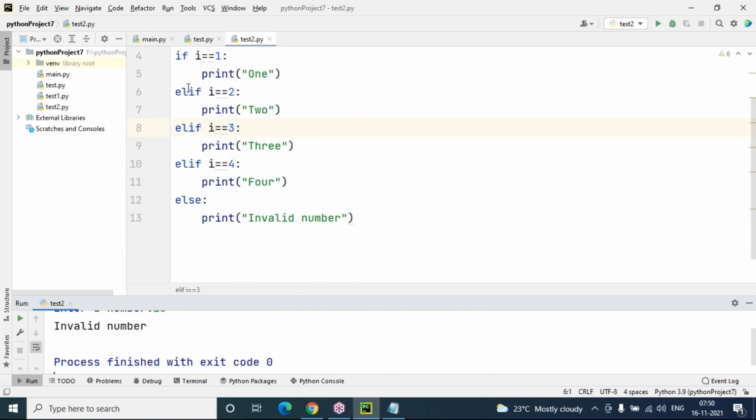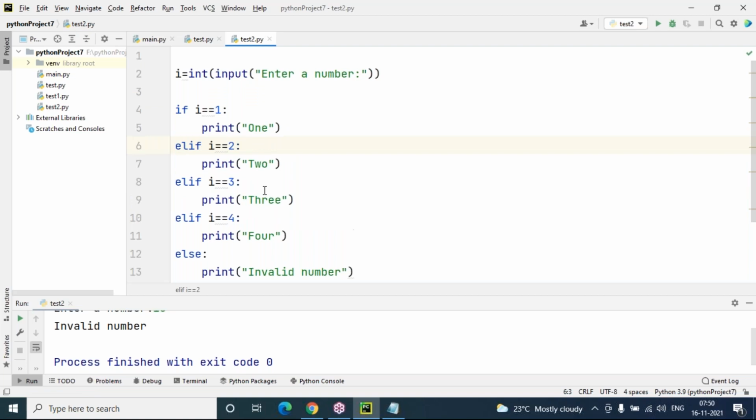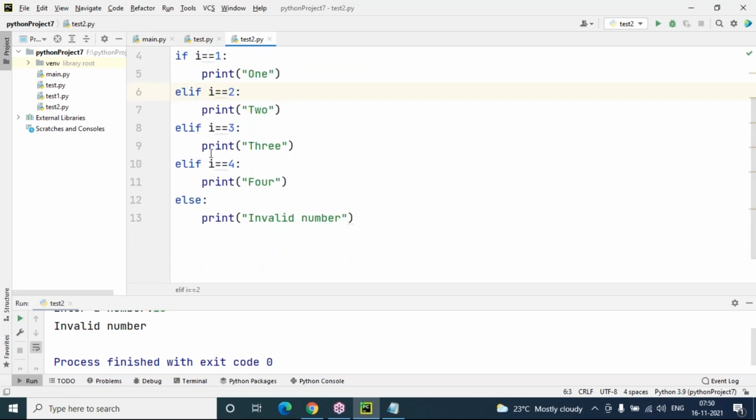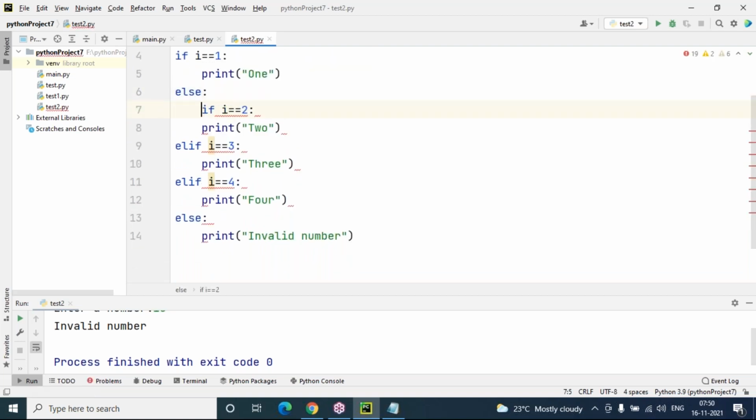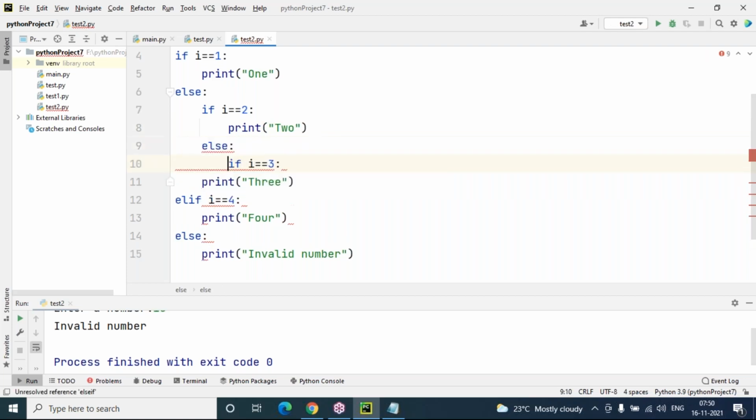But sir, why don't we use else space if here? You can see else space if is not allowed. So elif is a short form of else if. You can combine them as elif. This is valid. In case you don't want to write it like this, you can go for this option: else, then if. Now you can see this is nested if, same program. Again, this if has one more else space if, like this. This will work out.